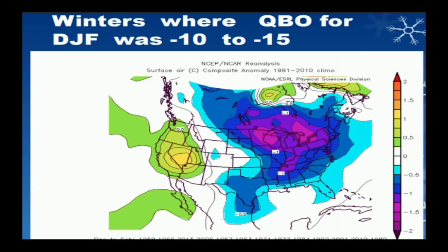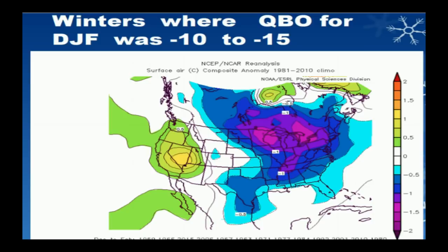The next main factor I would like to discuss is QBO, which is quasi-biennial oscillation. Now, the way this is measured is whether the winds in the stratosphere are blowing easterly or westerly, and the place this is measured is above the equator in the stratosphere. And if the winds are blowing easterly, which is also known as the eastward phase, we tend to get a negative reading in terms of the QBO index.